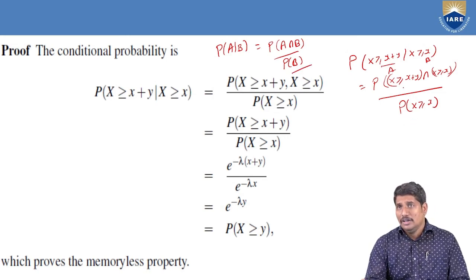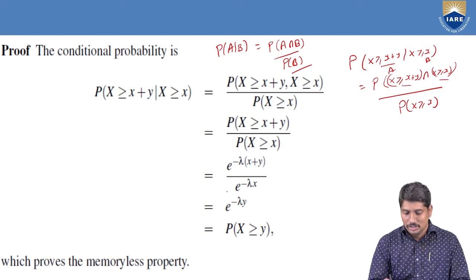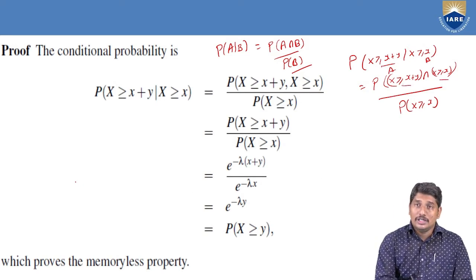Now clearly, we can easily understand, by common sense, that whatever element is in this set will be in this set. That means an event which takes at least x plus y minutes automatically crosses x minutes.